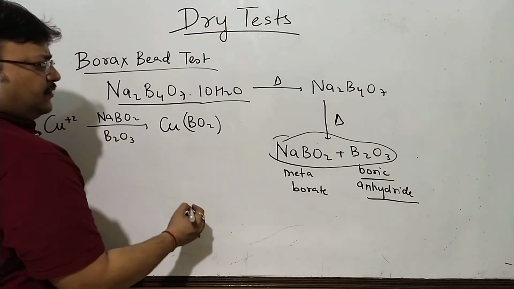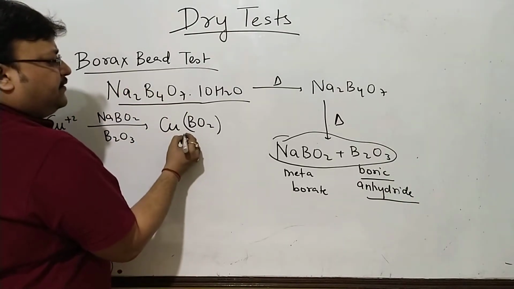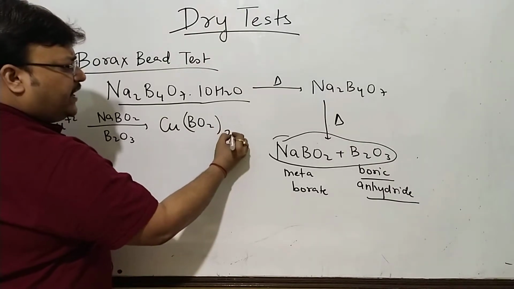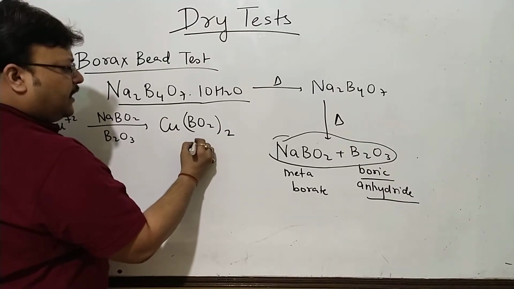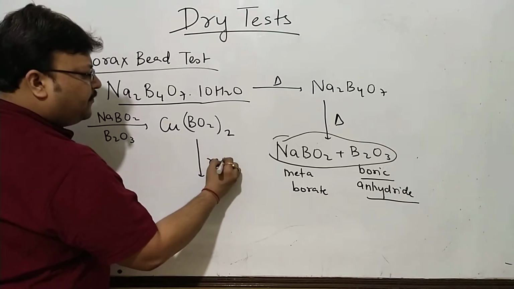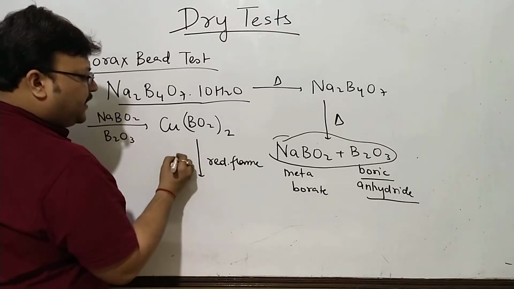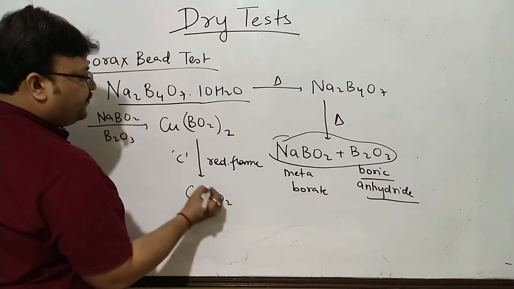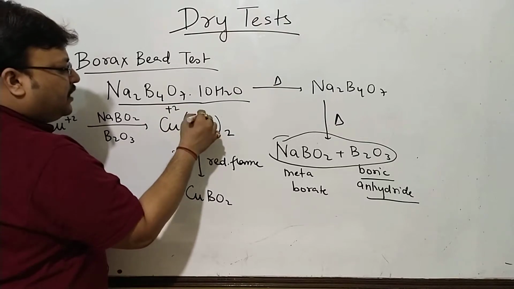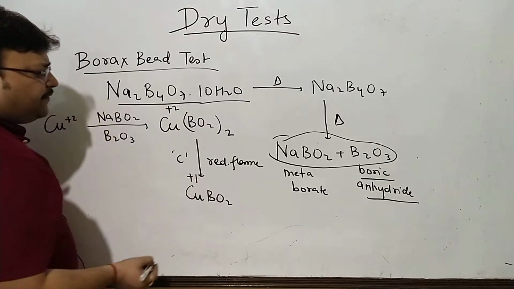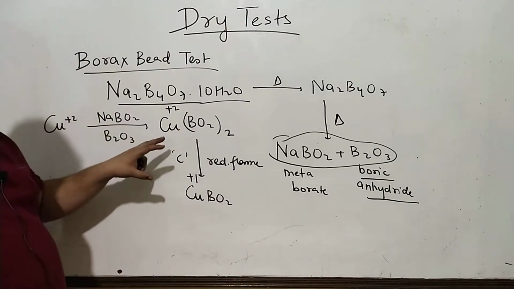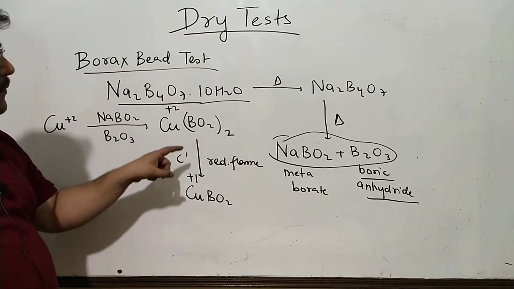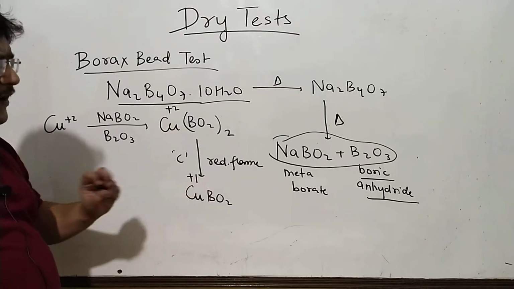Now naturally this is Cu(BO2)2, so it's cupric, and this when taken in the reducing flame, the carbon in the reducing flame can reduce it to CuBO2. So this is cupric metaborate with a different color, cuprous metaborate with a different color. Now we do not mug up all the colors in the oxidizing flame and in the reducing flame. We remember the colors are because of colored metaborates, cupric and cuprous.